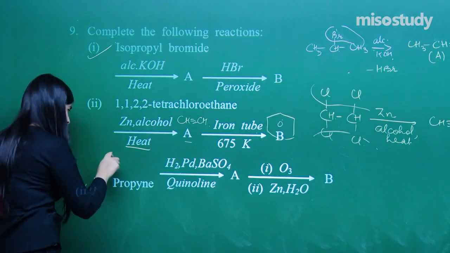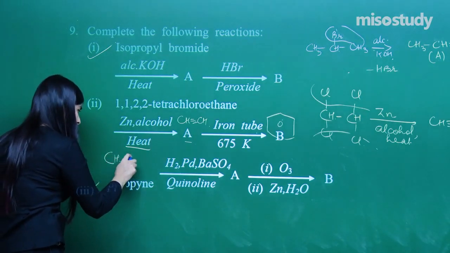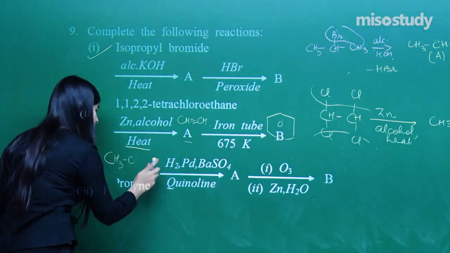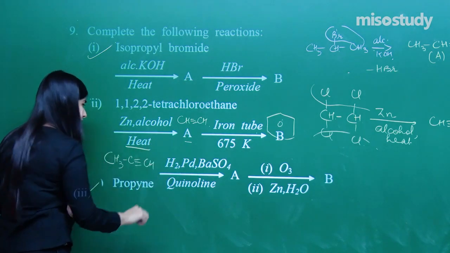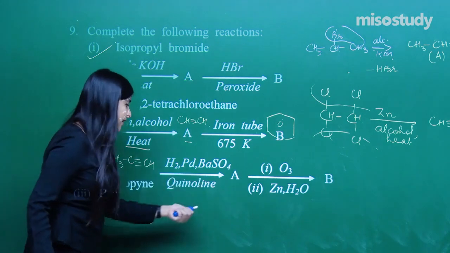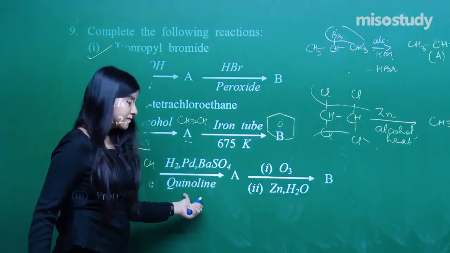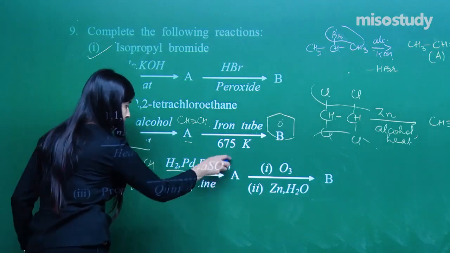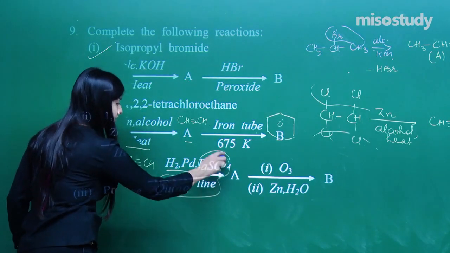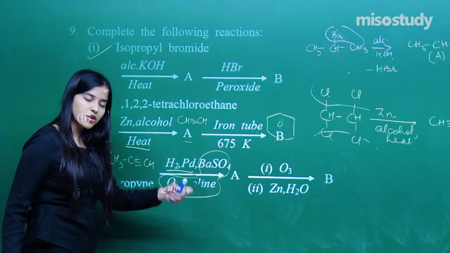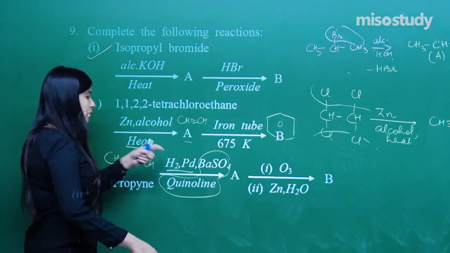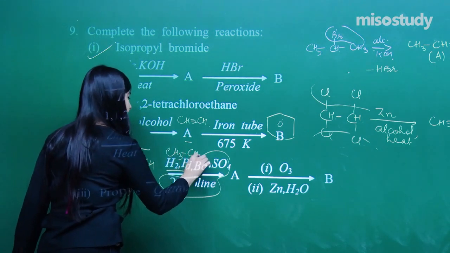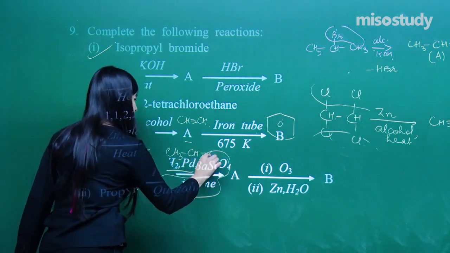Now the last one, propyne. It is, so triple bond will be there. Fine. H2, Pd/BaSO4, quinoline. So basically it's a reduction, H2/Pd, but I have poisoned it with poisoning substances. Why I have poisoned it? Because I have to stop it at a double bond stage, right? So my product will be this, CH3-CH=CH2.